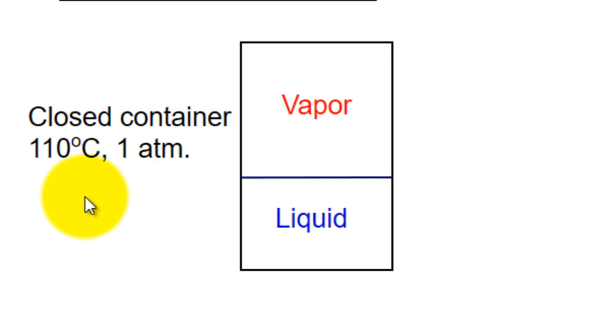So this is equilibrium. When liquid and vapor are in touch with each other, they will be in equilibrium. No matter what amount of heptane and octane you have taken, at 110 degrees centigrade and 1 atmosphere it will have two phases, a vapor phase and a liquid phase. Vapor will have both components, and liquid also will have both components.